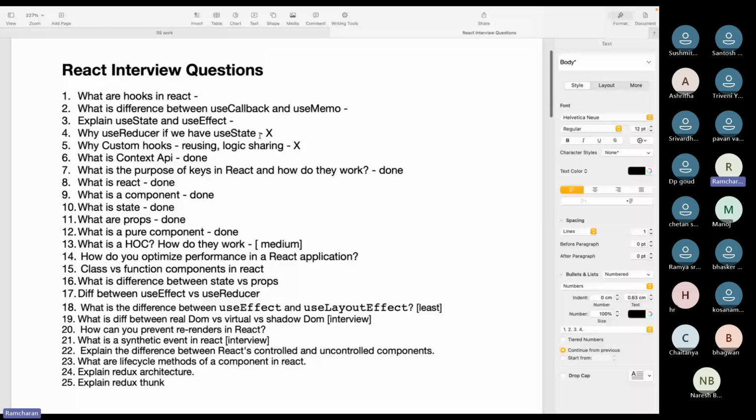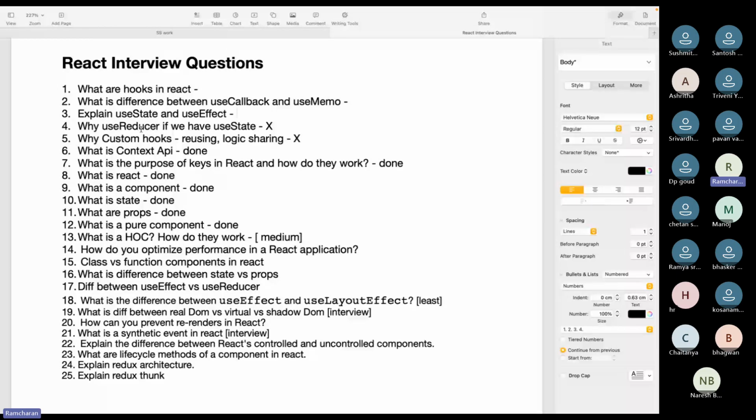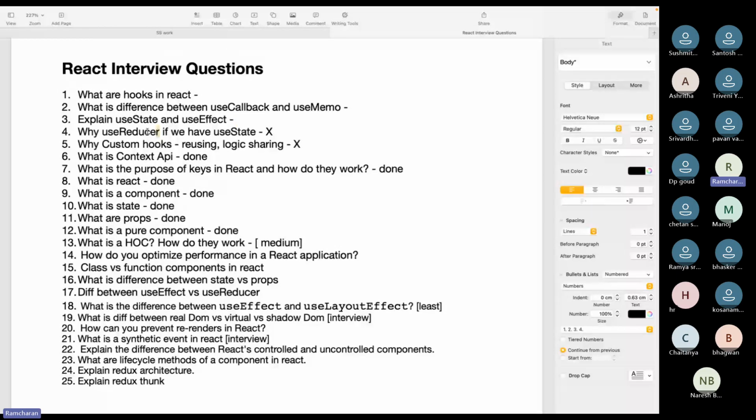I'm giving you this because I attended many interviews, and apart from this they will not ask any other questions. For experienced candidates, they might ask what happens behind the scenes of React. But if you answer all these questions, it will be easy for you all.